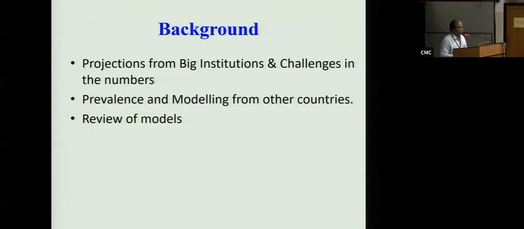So I was called by the Principal Secretary from the Secretariat one day from Chennai, and he asked me to help them in their projections. Then he said he'll send some data.